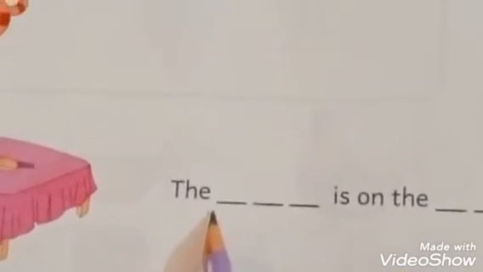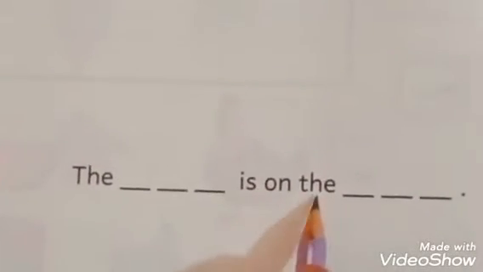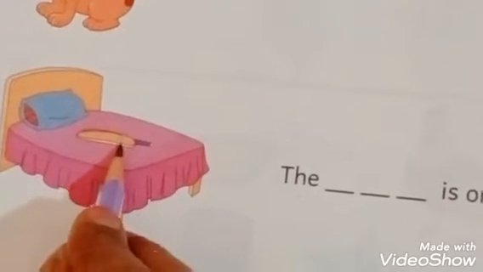Then see the next picture. This is a bat. And the bat is on the what? Bed. This is a bed. Read this. The dash is on the dash. So we have to fill here. So what is on the bed? Bat. The bat is on the bed.